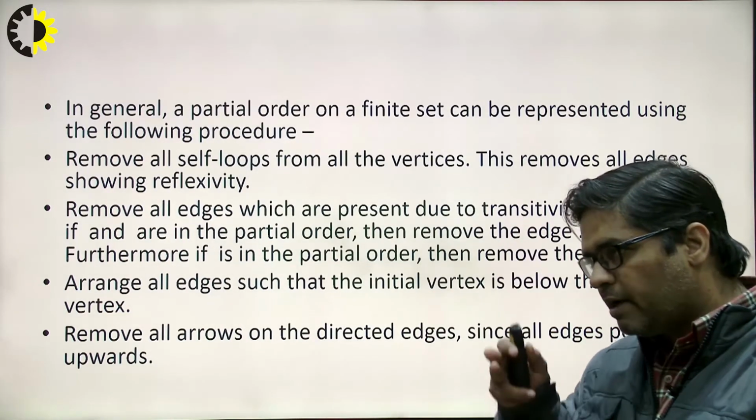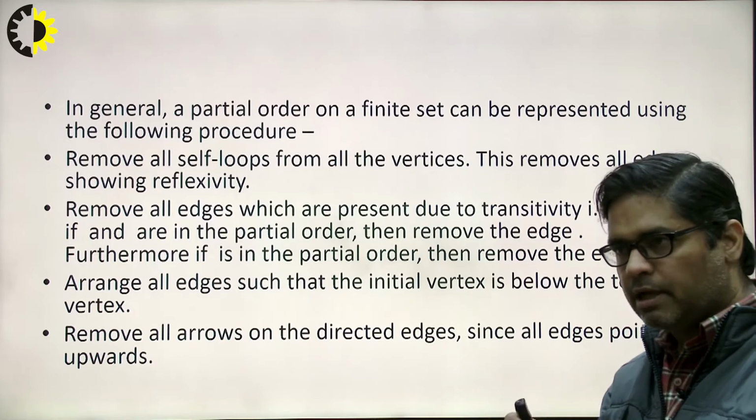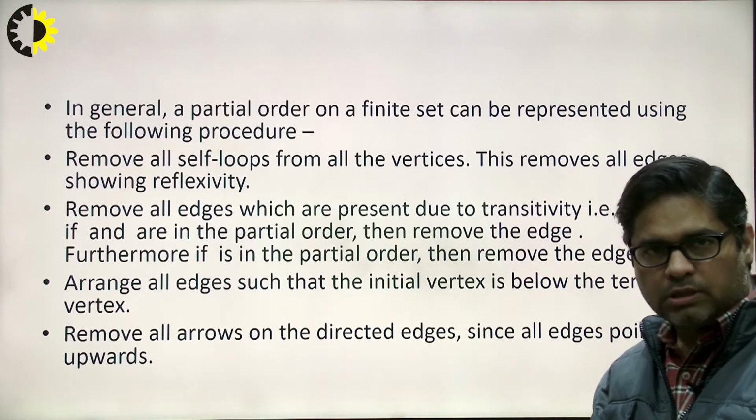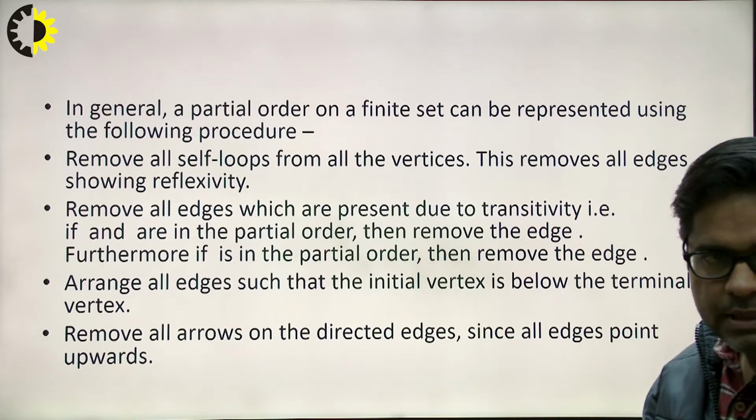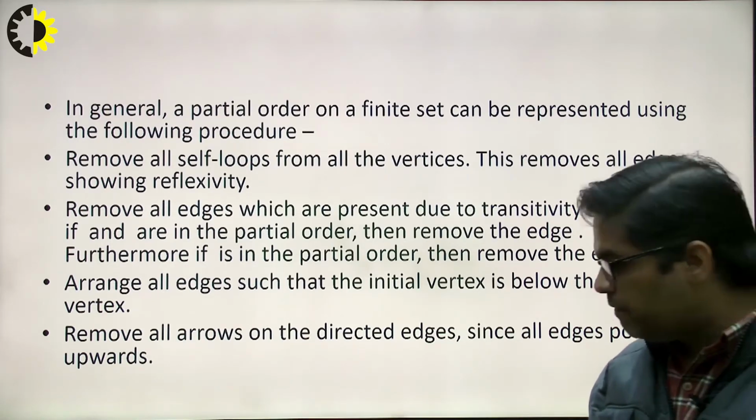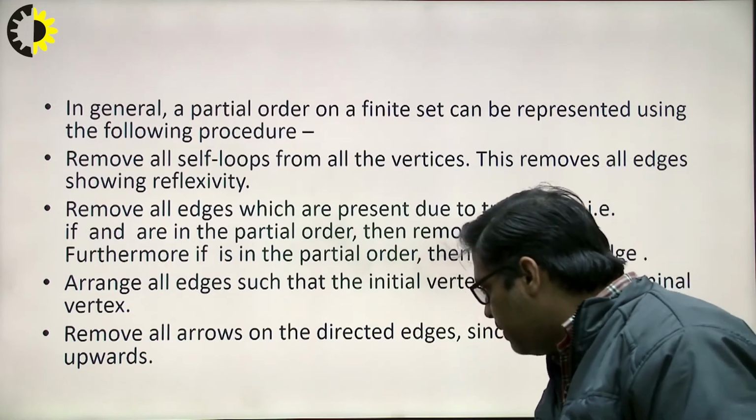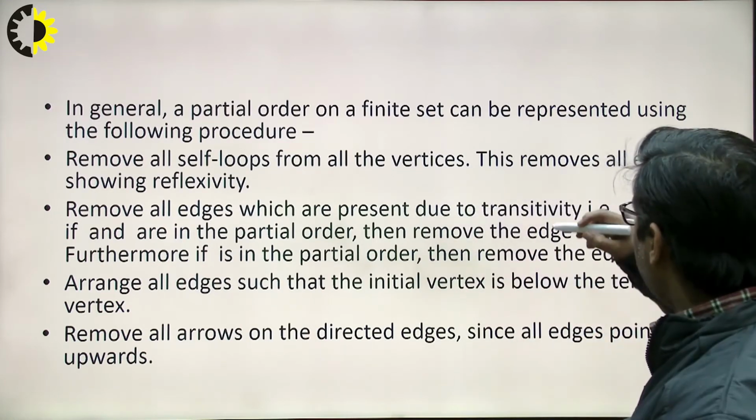Whenever we are working on the Hasse diagram, first of all we should remove all the self loops from the digraph, then remove all edges which are represented due to transitivity. That is, whenever we are saying somewhere A is related to B and B is related to C, then A is related to C.